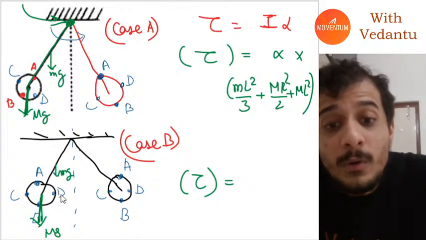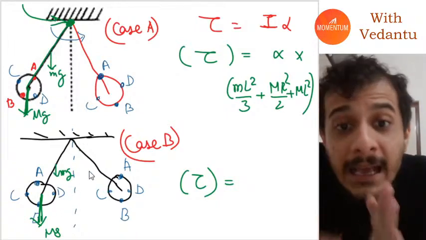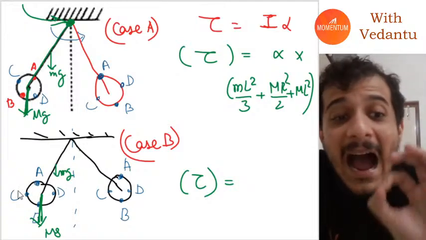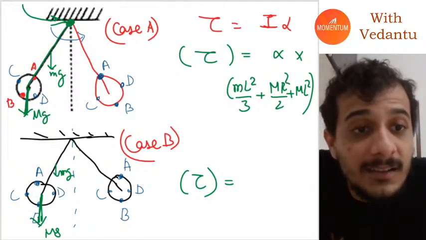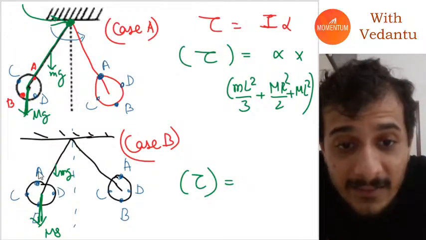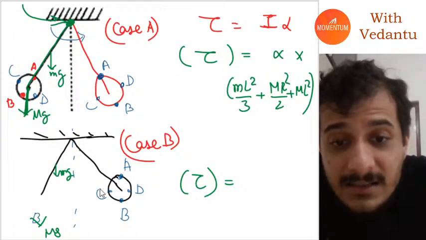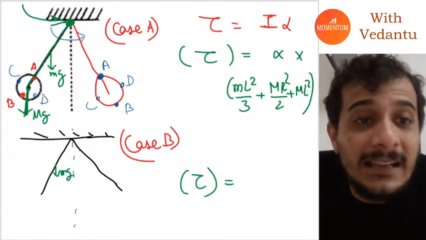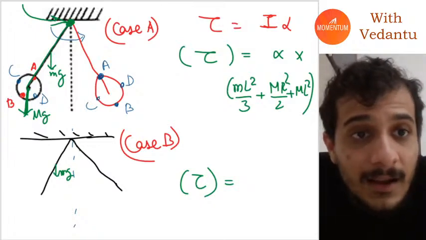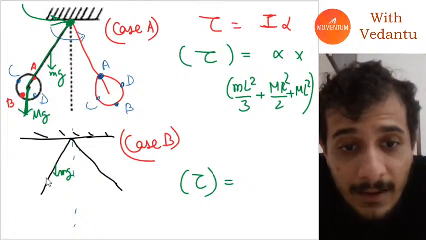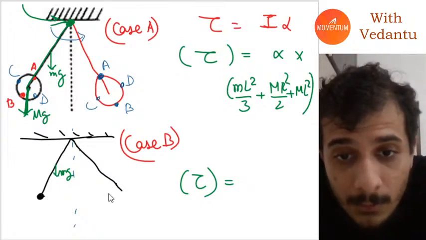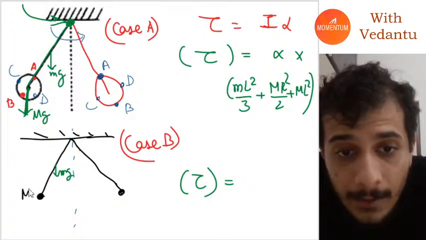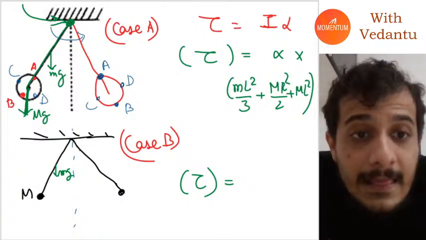So in such a case, we can consider this disk as a point mass, because it's not rotating. We don't need to worry about its size and radius and everything. I can just consider this disk as a point mass. It's not rotating, just translating.